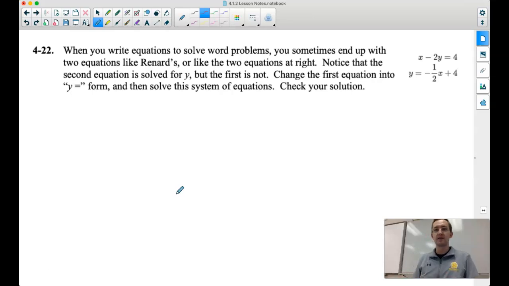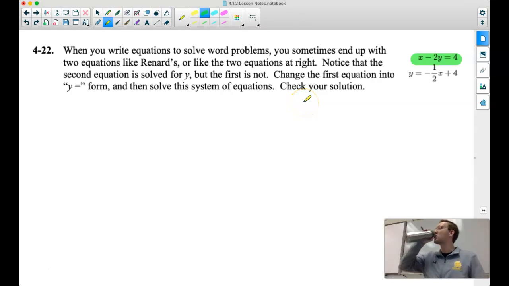We're going to take these two equations on the right. We've got x minus 2y is equal to 4, and then y equals minus 1/2 x plus 4. First things first, if we look at our top equation here, I'm going to highlight that one in green. Right now we have a line that's in standard form. I want to rearrange it into slope-intercept form, just like we have on the one underneath it. Let's rearrange this one. I'm going to rewrite it off to the side here.